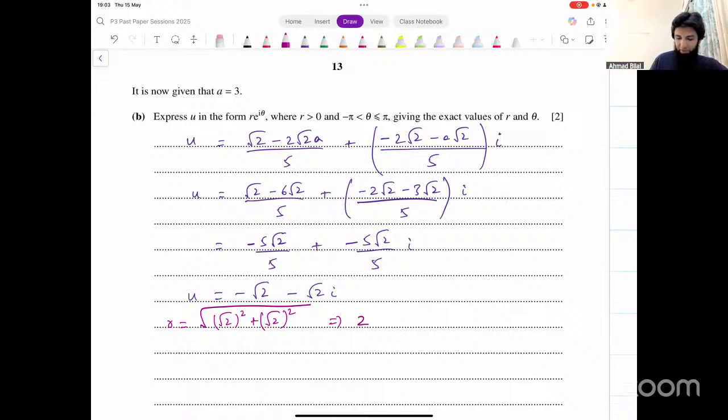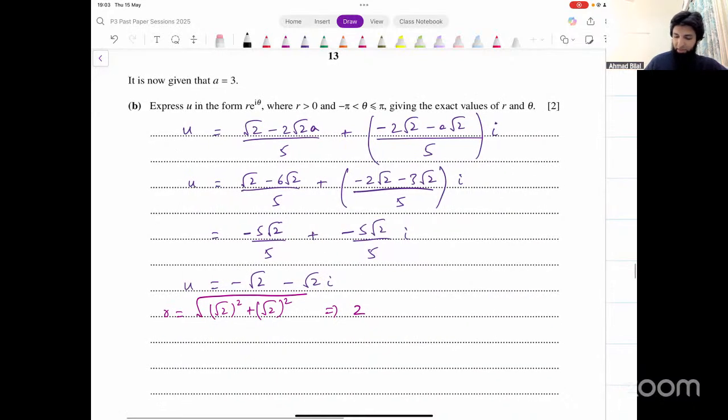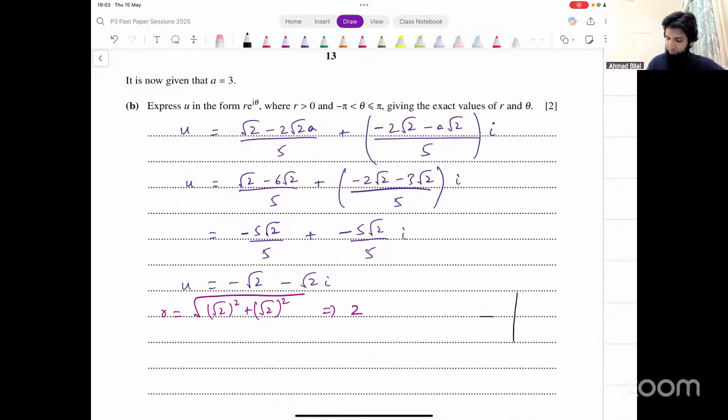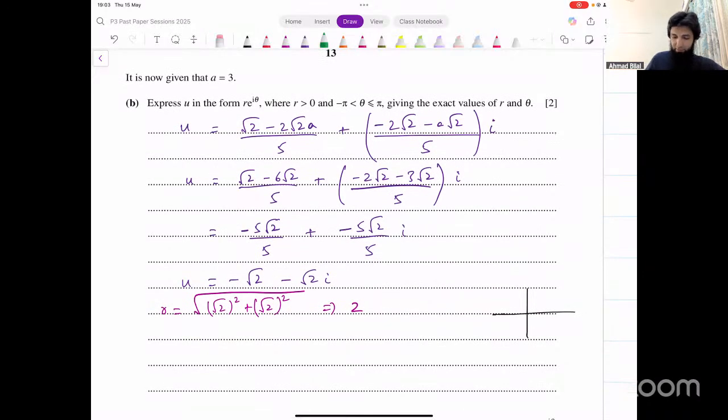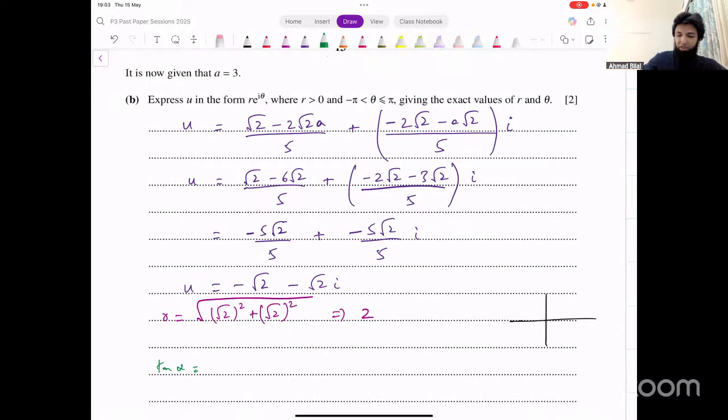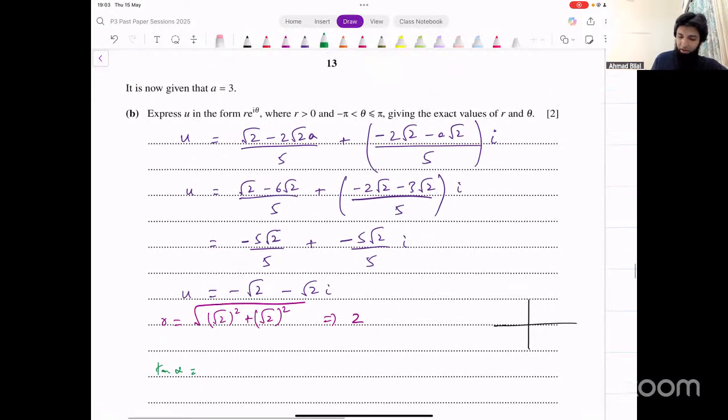And then what about the argument? Let's see what that turns out to be. Find the basic angle first of all. Tan of alpha is equal to the imaginary part divided by the real part.